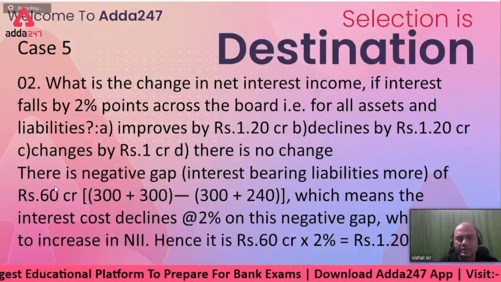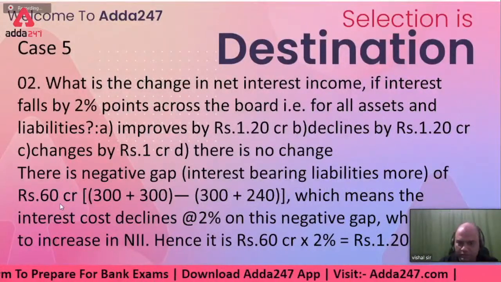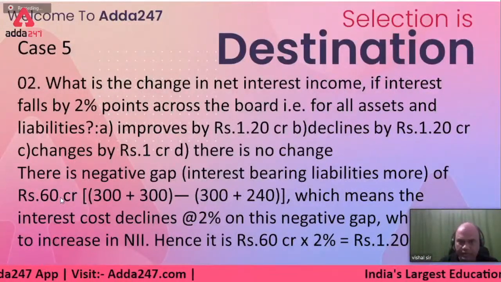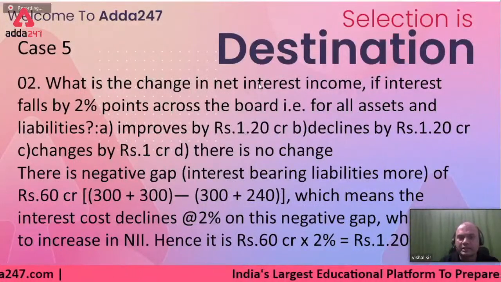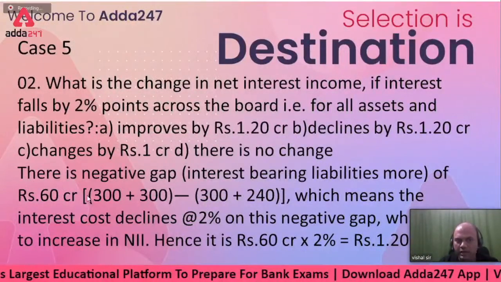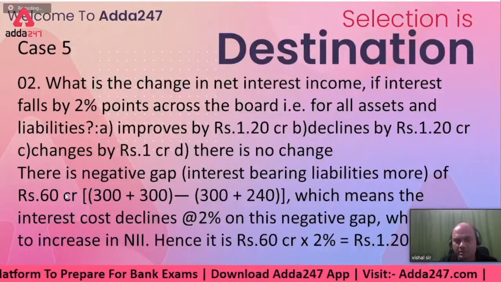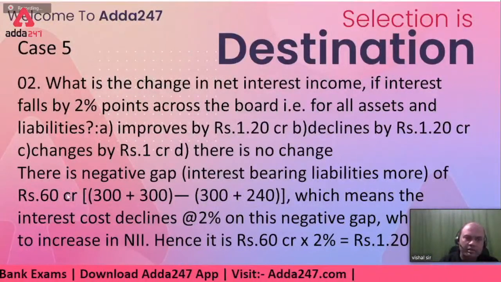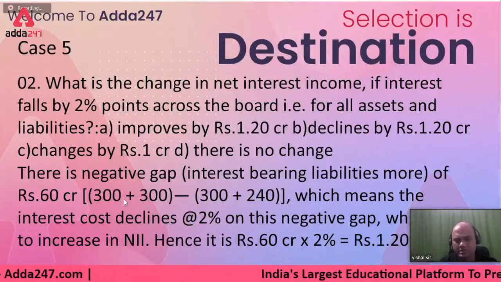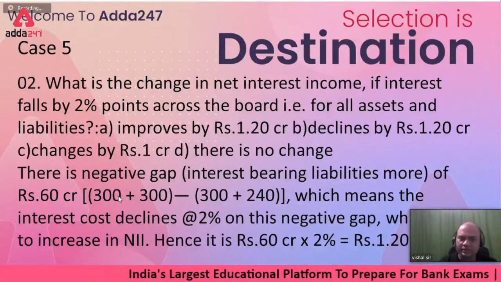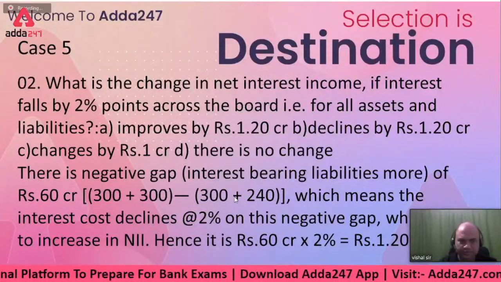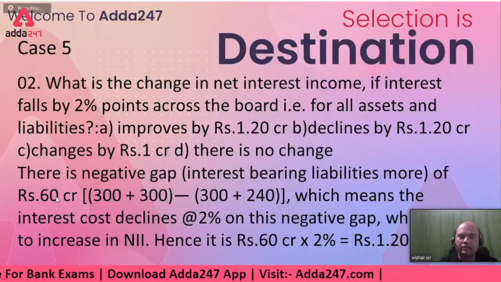So what was the gap? 60 crore was a negative gap. Means I was paying more, right? Now what happens if the interest rate overall falls? On this 60 crore gap, I'll be paying how much less now? Suppose, let's say, I'll give you an example. Suppose the rate of interest was 10% across, on assets also and liabilities also. I'm not keeping any net interest margin.